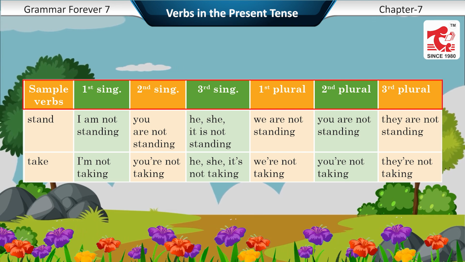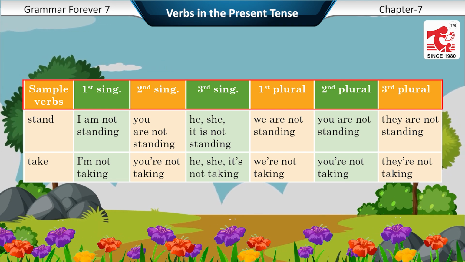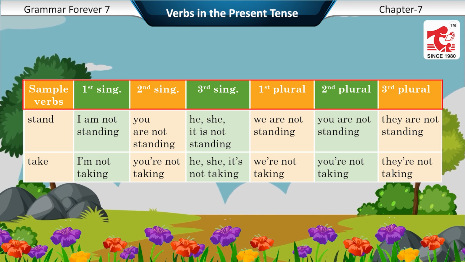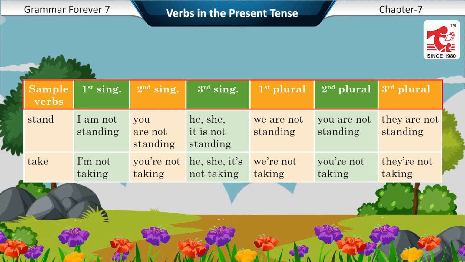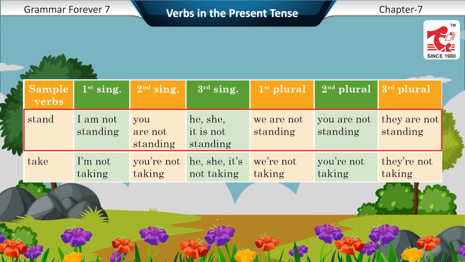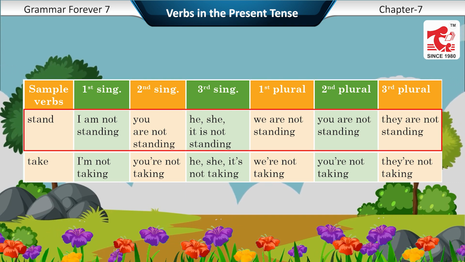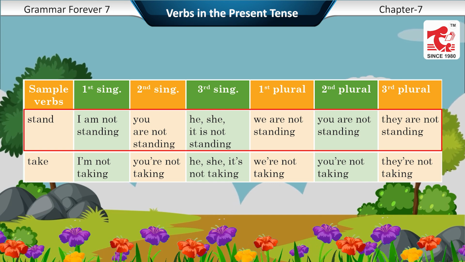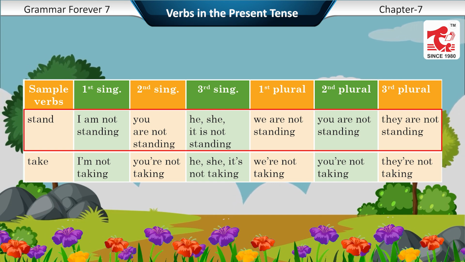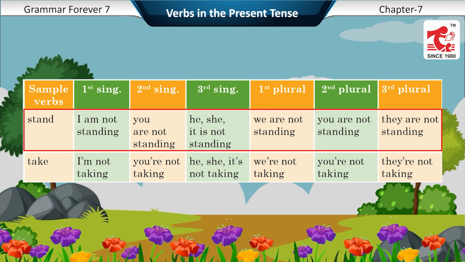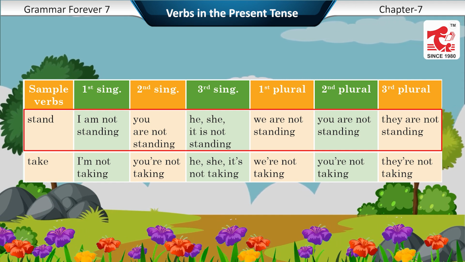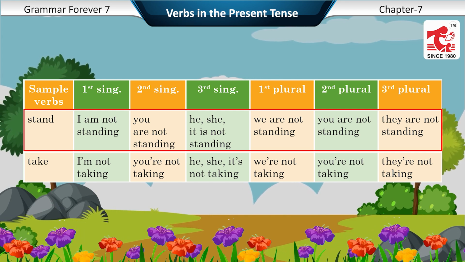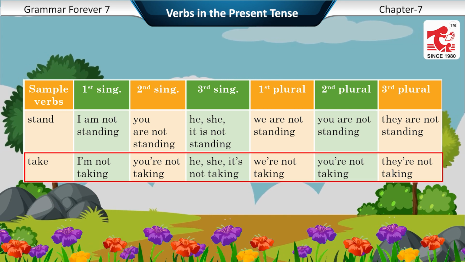Sample verb: first sing, second sing, third sing, first plural, second plural, third plural. Stand: I am not standing, you are not standing, he, she, it is not standing, we are not standing, you are not standing, they are not standing. Take.